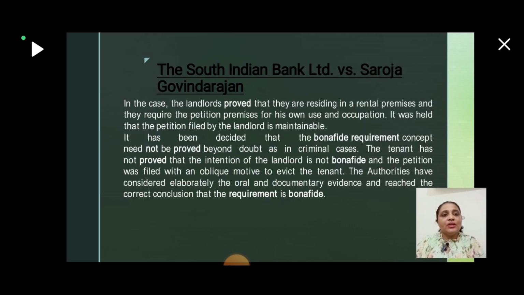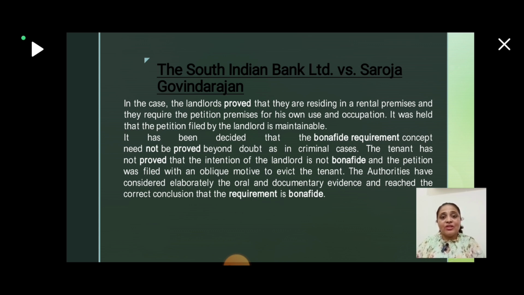In the case South Indian Bank Limited versus Saroja Govindarajan, what happened is that the landlords proved that they are residing in rental premises and they require the petition premises for their own use and occupation. It was held that the petition filed by the landlord is maintainable. It has been decided that the bona fide requirement concept need not be proved beyond doubt, as in criminal cases.